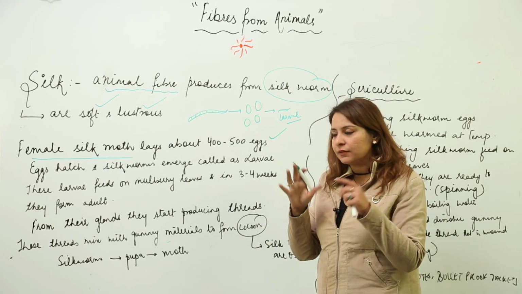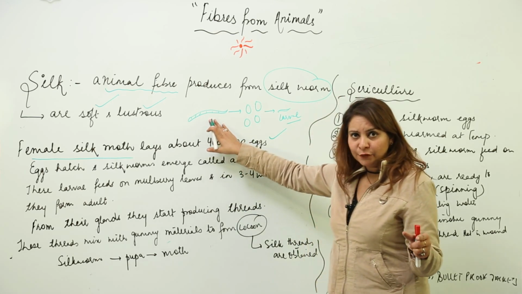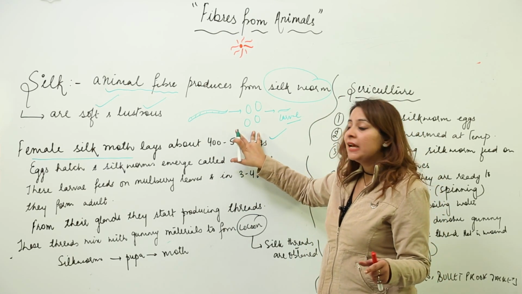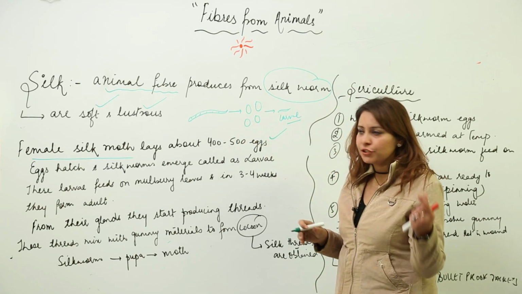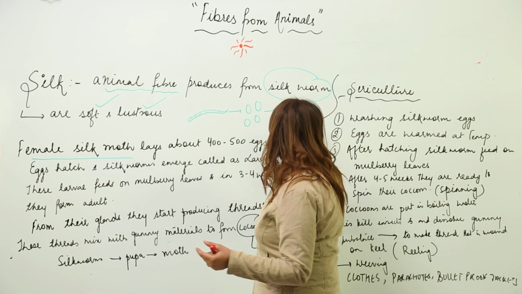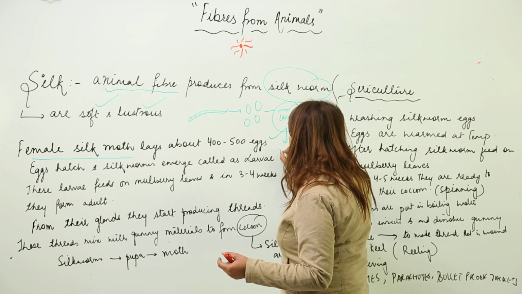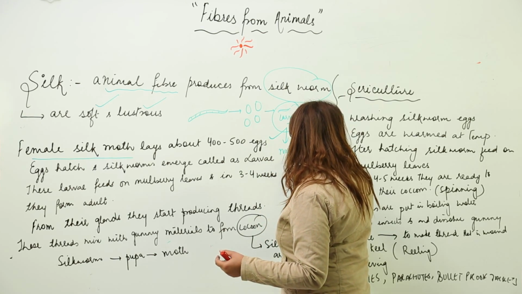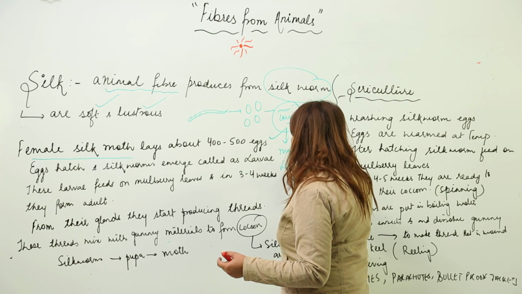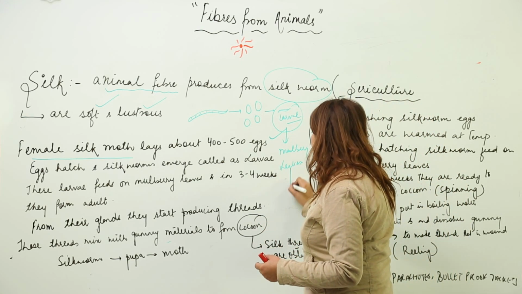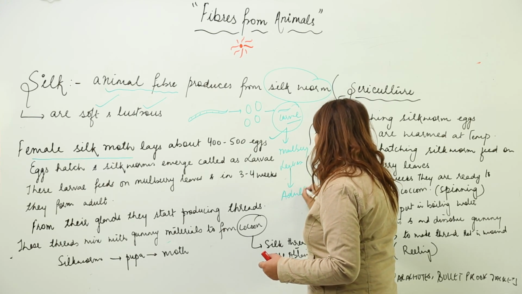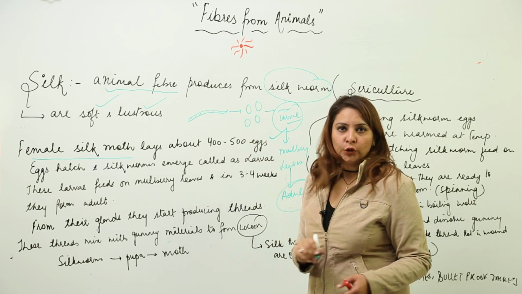Again, the female silk moth lays 400 to 500 eggs, and when these are incubated, the larva emerges from them. The larva is fed on mulberry leaves for 4 to 5 weeks, and then it forms an adult silk moth.